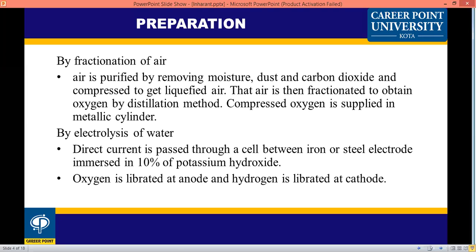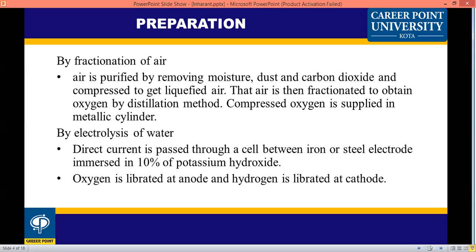Oxygen is liberated at the anode and hydrogen is liberated at the cathode. Water separates into oxygen and hydrogen ions. Hydrogen is liberated at the cathode, and oxygen is collected from the anode. This is the electrolysis process for preparation of oxygen.